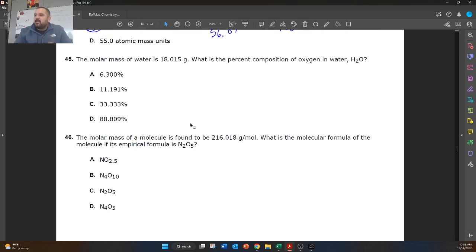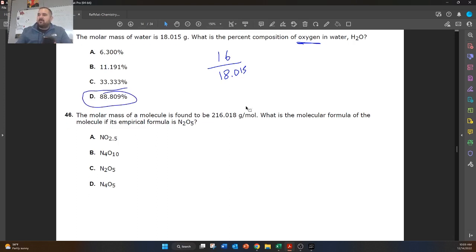The molar mass of water is 18.015. What is the percent composition of oxygen in water? So to solve this one, we're just going to do part divided by whole. So the part that we're looking for is the oxygen. We have 1 oxygen, and the molar mass of oxygen is 16. So we're going to do 16 divided by 18.015. And if you want, you could plug in the actual atomic mass from the periodic table, but I like rounding them. So 16 divided by 18.015 gave me 0.88, and we multiply by 100, and that would give us 88.8, which is answer choice D.